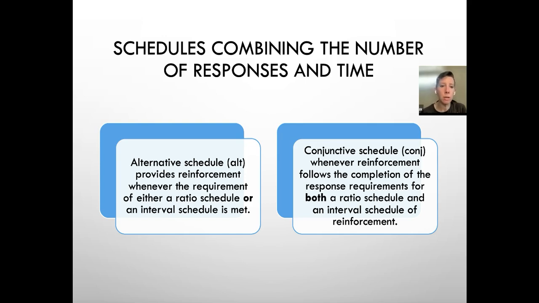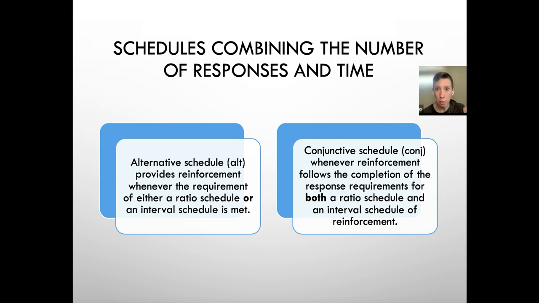So conjunctive schedules of reinforcement are whenever the reinforcement follows the completion of the response requirement for both a ratio and an interval schedule of reinforcement. If we have to have both, that's conjunctive. If it's either or, that's alternative. So this is one of those ones where we just have to remember this in that way.